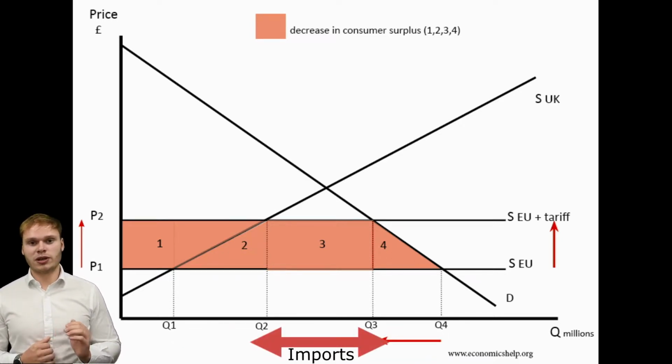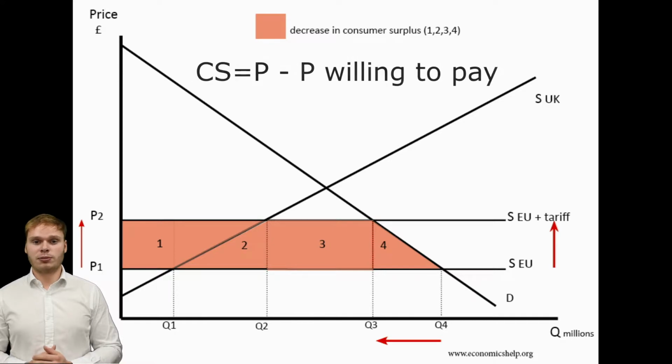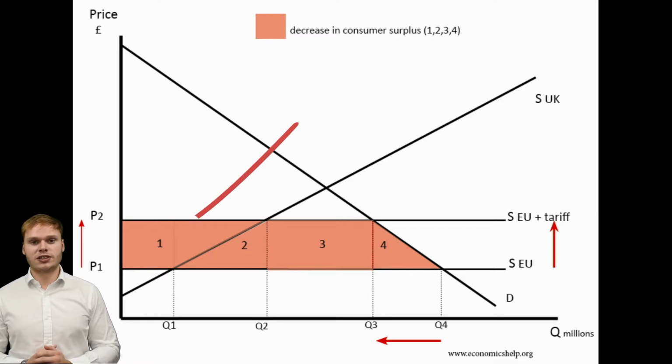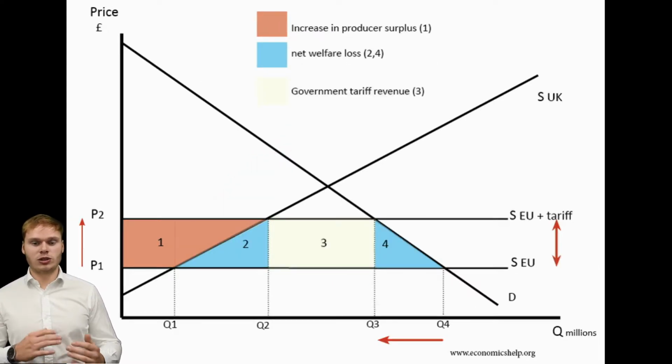So the quantity supplied increases a little bit, and the quantity demanded falls a little bit from the increase in the price. And the increase in the price means there is a fall in the consumer surplus. Consumer surplus is the price they're willing to pay minus the price. So this falls. However, the producer surplus increases because producers are now receiving a higher price, and the producer surplus is defined by price minus the price that the producer is willing to supply at. So it means that these two offset each other, shown by number 1.